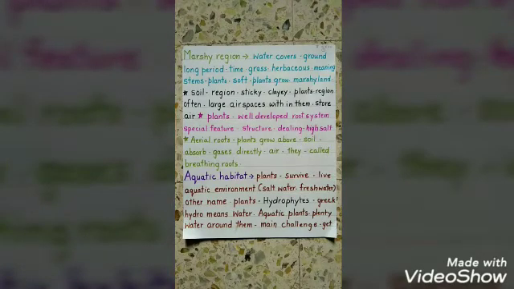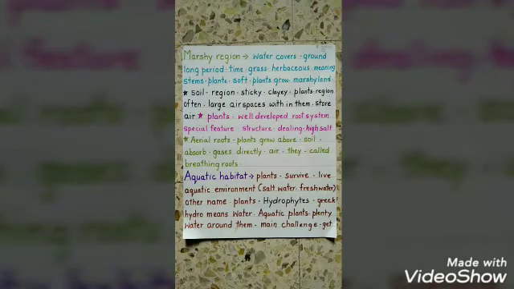Now we will move on to aquatic habitat. Plants that can survive in an aquatic environment, that is salt water or fresh water. The other name of these plants is hydrophytes. Again I will repeat, plants that can survive in an aquatic environment, that is salt water and fresh water, are also called hydrophytes. In Greek, hydro means water.